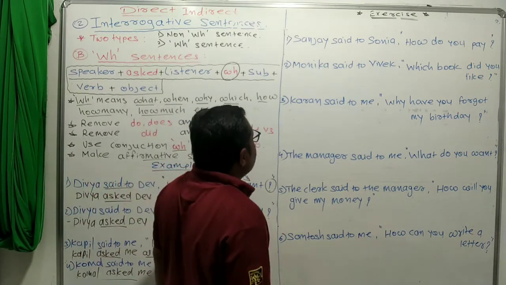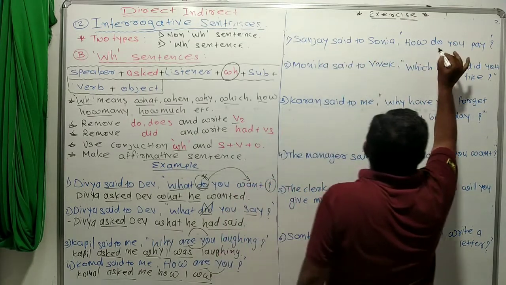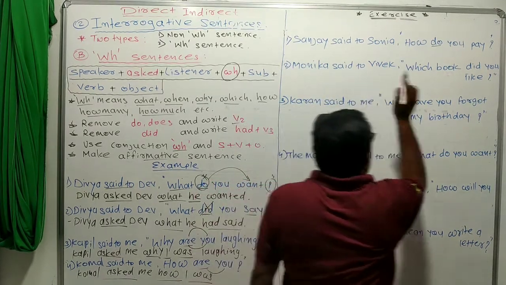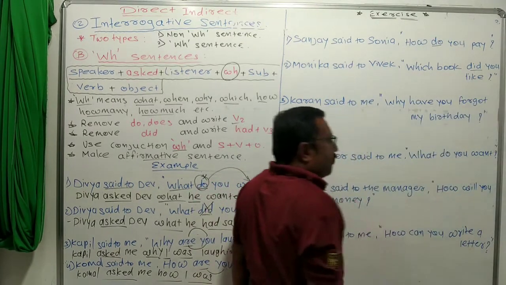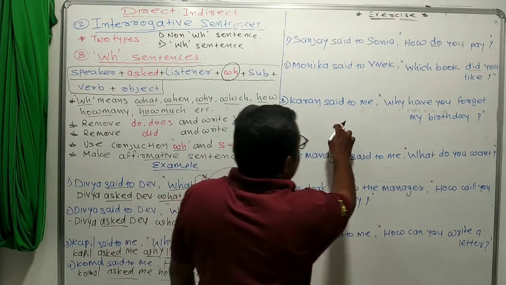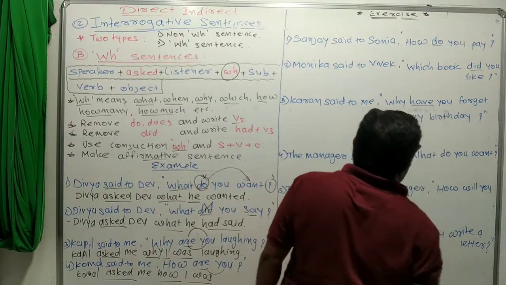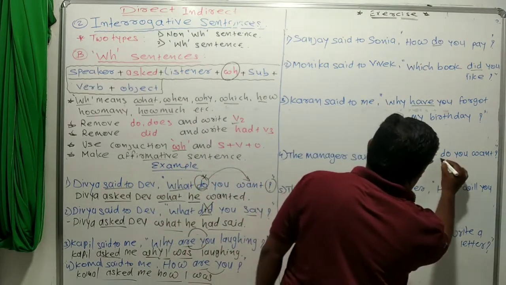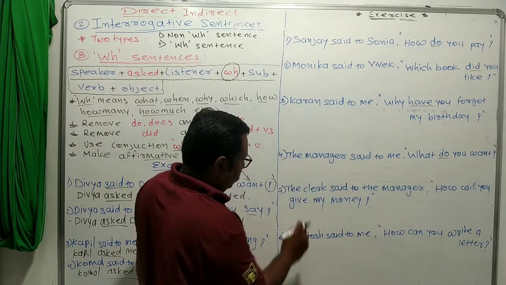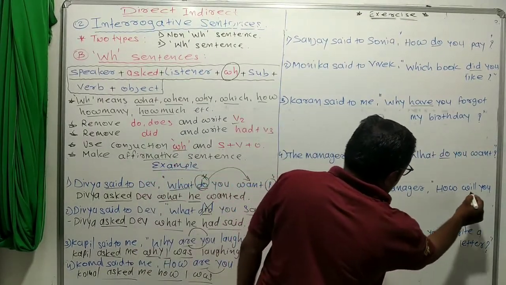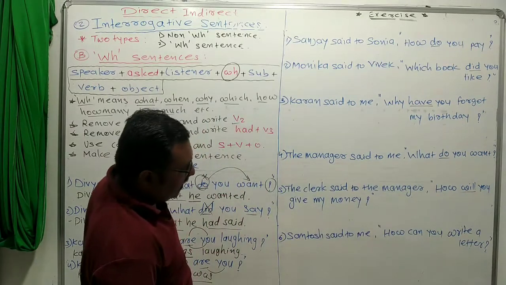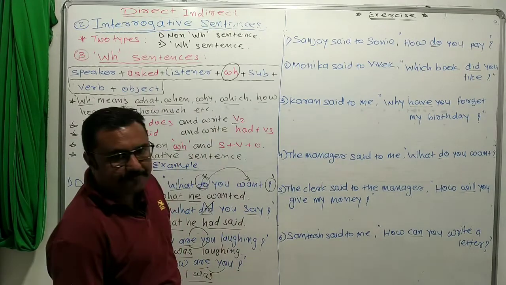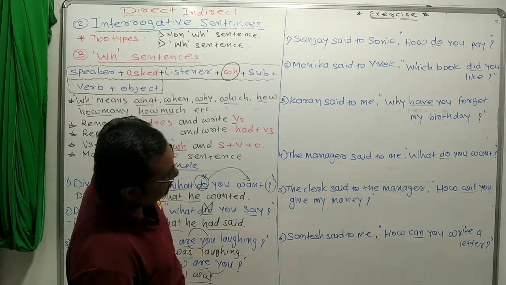The first sentence you can see: Sanjay said to Sonia, "How do you pay?" Monica said to Vivek, "Which book did you like?" Karan said to me, "Why have you forgotten my birthday?" The manager said to me, "What do you want?" The clerk said to the manager, "How will you give my money?" Santosh said to me, "How can you write a letter?" So first of all, let's make the first sentence.